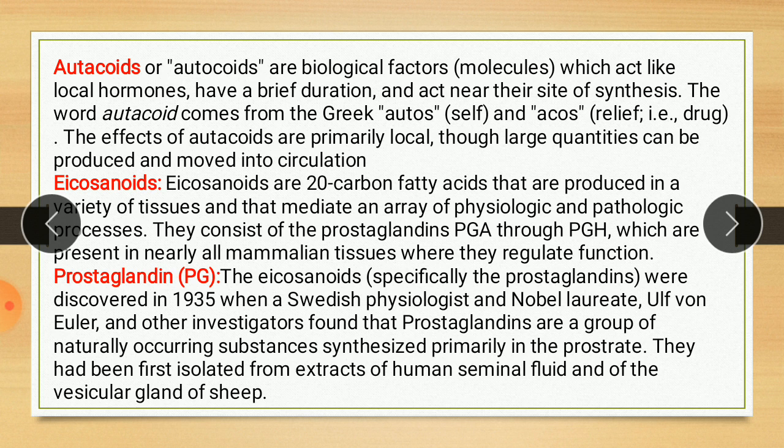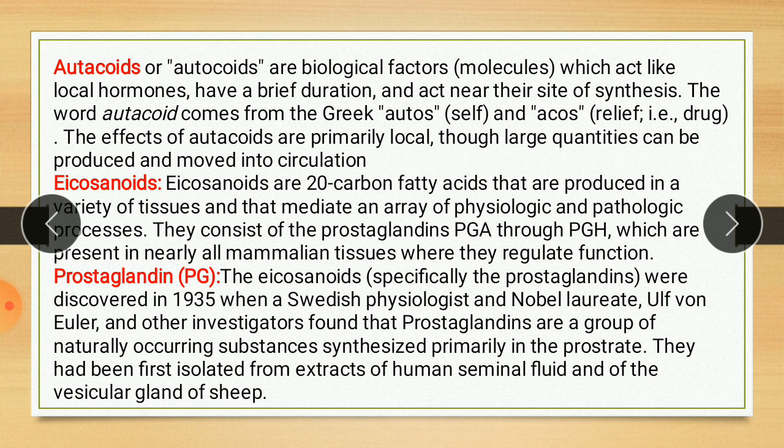The autocoids may include eicosanoids. It may include prostaglandin, leukotrienes, thromboxane, etc. Now, eicosanoids are 20 carbon fatty acids. Eico means 20 carbon containing compound. So these are compounds which contain 20 carbon fatty acids that are produced in a variety of tissues and mediate an array of physiological and pathological processes.